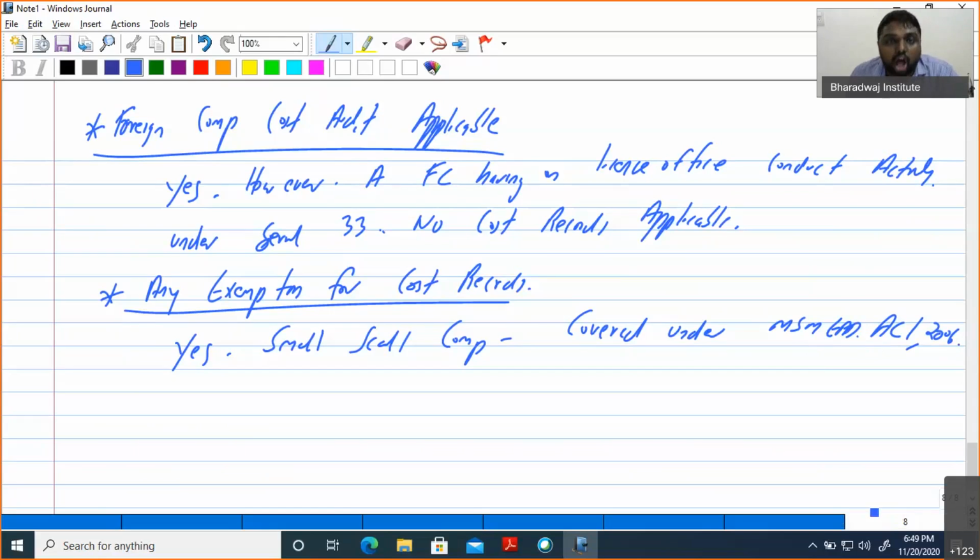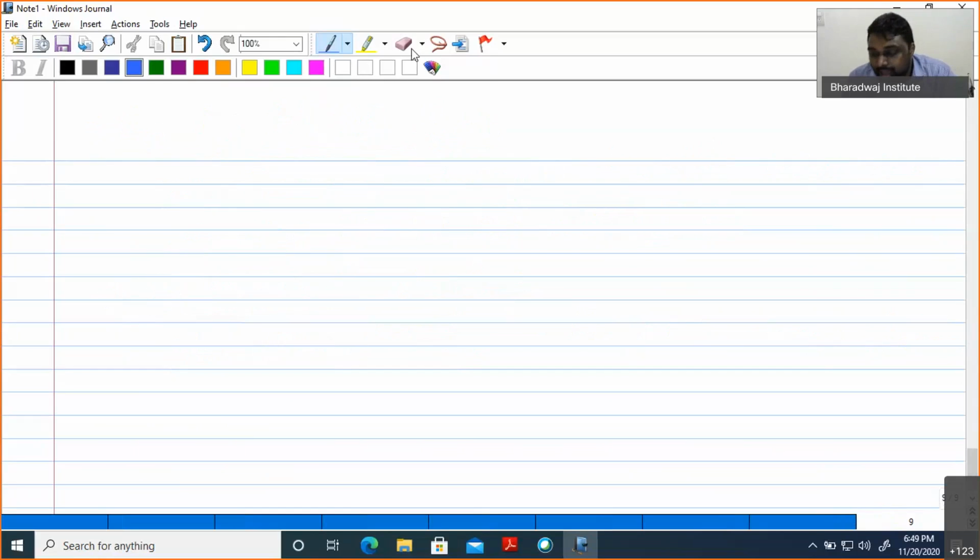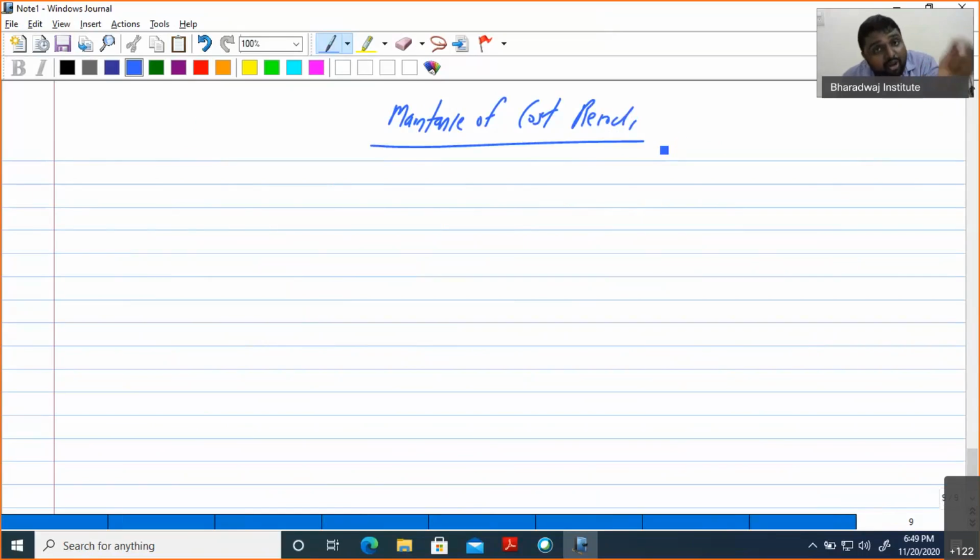Now, if the cost audit is applicable, then the next provision will come: maintenance of cost records. See, if cost records are applicable to your company, you have discussed the turnover. If it is required, you have to maintain them in form CRA1.